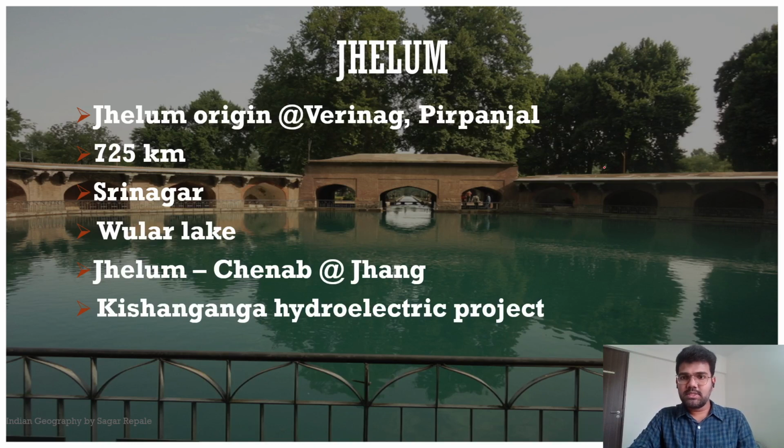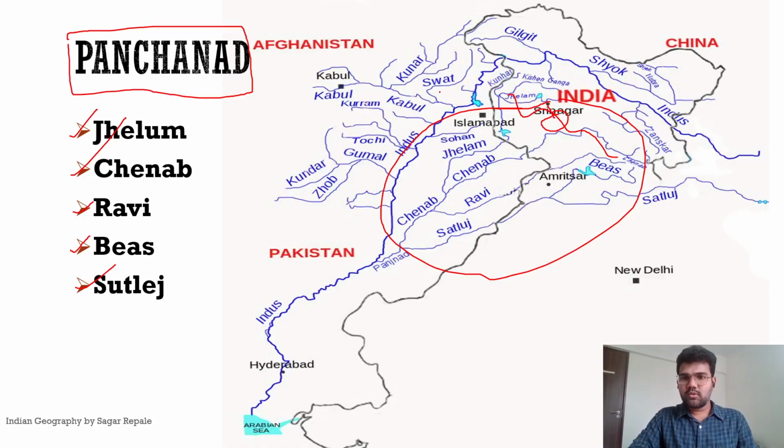So you can see the picture in the background. This picture is of what? Verinag spring. This river is believed to have its origin from this place, Verinag. Then the length of the river is what? 725 kilometers. Then it flows through the city of Srinagar.